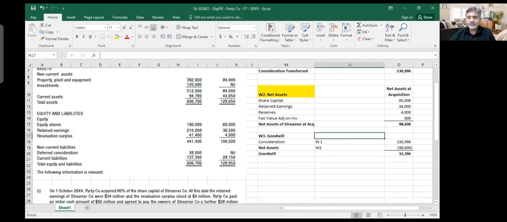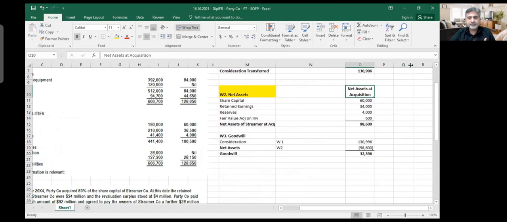For example, I make this thing net assets at acquisition. It is a very good idea that you are using this number. You take this opportunity to find out net assets at reporting date. This is a better format, so that at the same place you write down this.